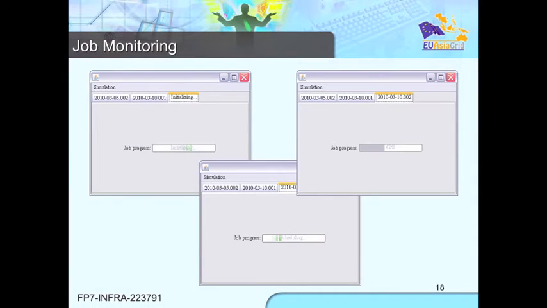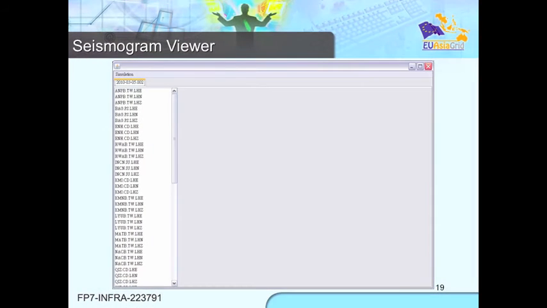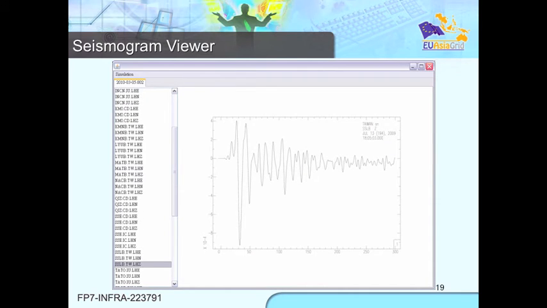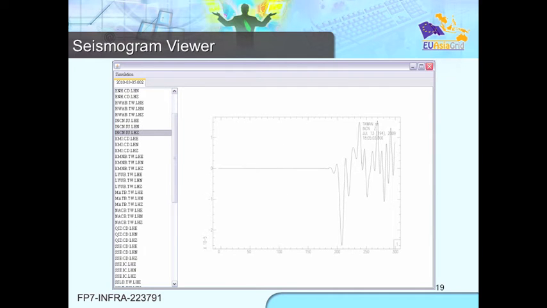The gateway also provides a job monitoring panel. The user can see the status of the submitted job or program progress. When the job is done, the monitoring panel will switch to a seismogram viewer. In this viewer, the table at the left side shows the station list with the seismograms available. The user can choose a station from the list to see its synthetic seismogram.